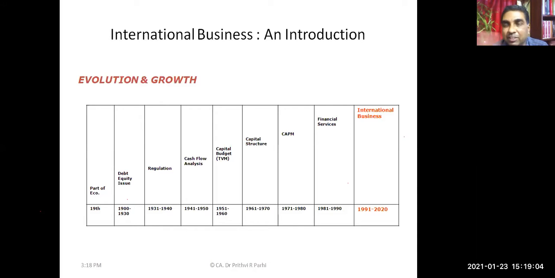But recently, from 1991 onwards, we have seen substantial growth in the field of international business. When India opened up its economy, imports, exports, everything improved. Consequently, we are seeing a big change in international business. It is now almost necessary for all of us who are interested in learning business to understand the concepts of international business.